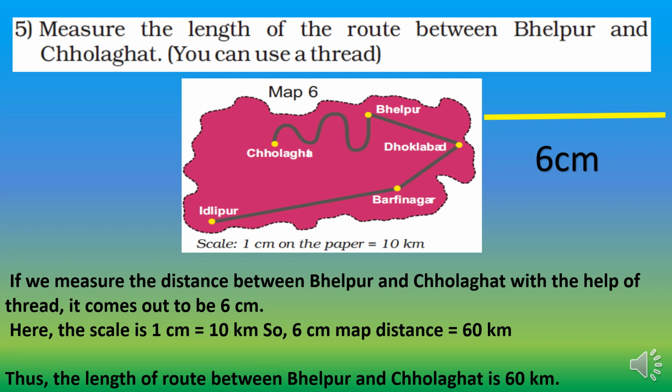So here the scale is 1 centimeter equals 10 kilometers. So 6 centimeter on map distance is equal to 60 kilometer on the ground. Thus the length of the route between Bhelpur and Cholaghat is 60 kilometer.